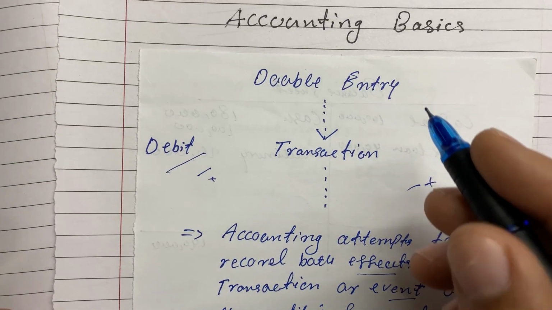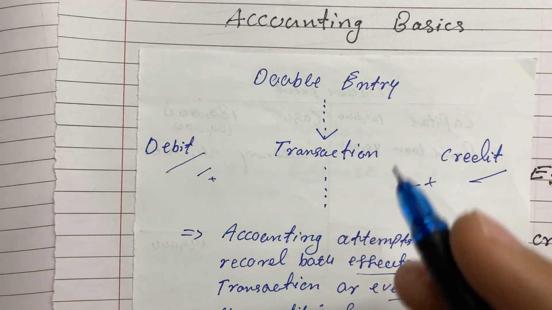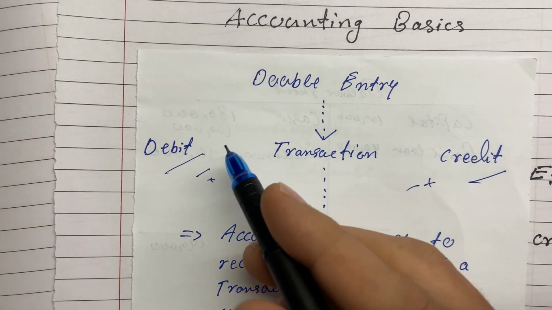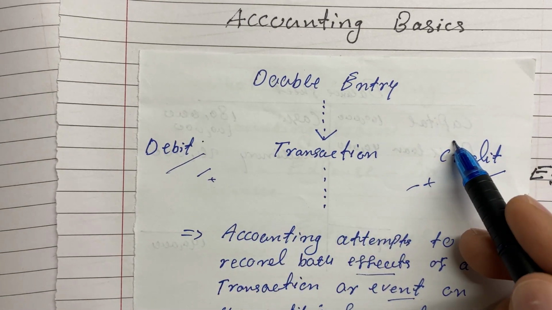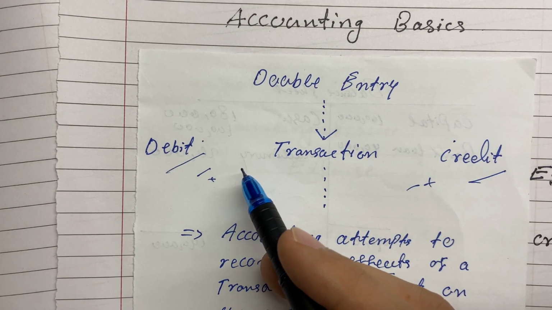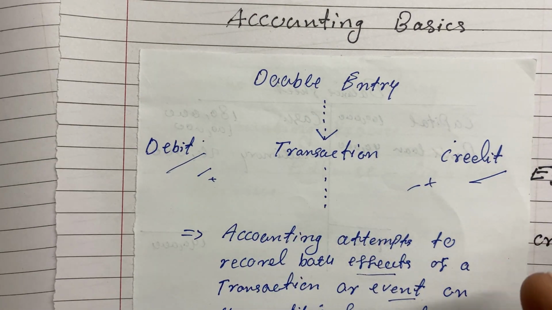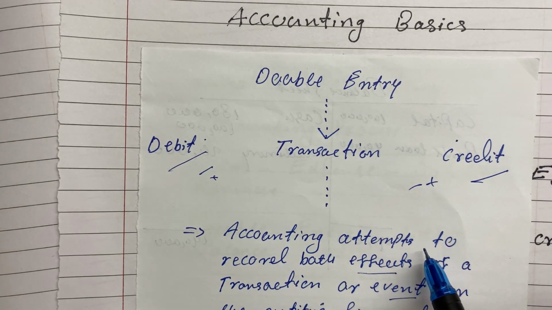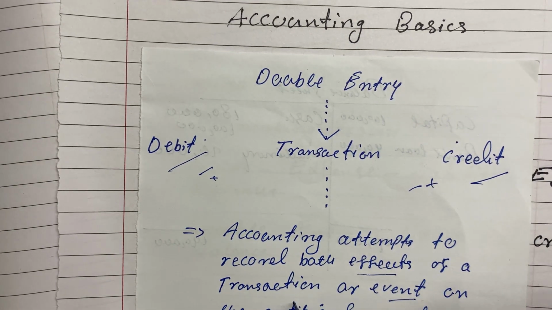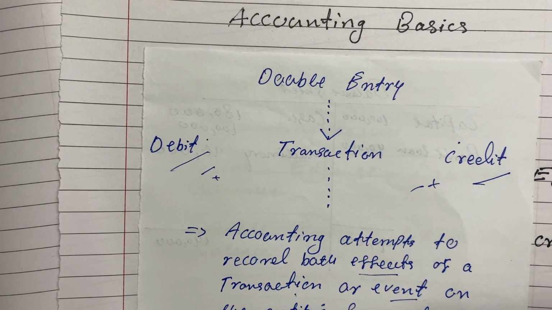Here we'll talk about double entry. What is double entry? In double entry there are two important points: one is debit and the other is credit. These debits and credits are just the effects of a transaction or event on the entity's financial statements. The definition here is that accounting attempts to record both effects of a transaction or event on the entity's financial statements.